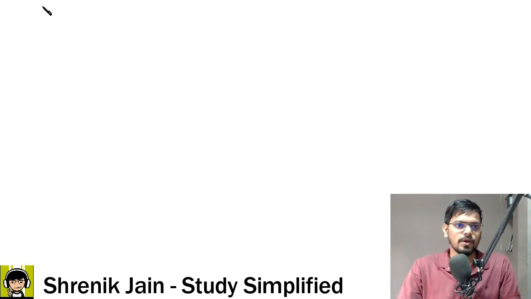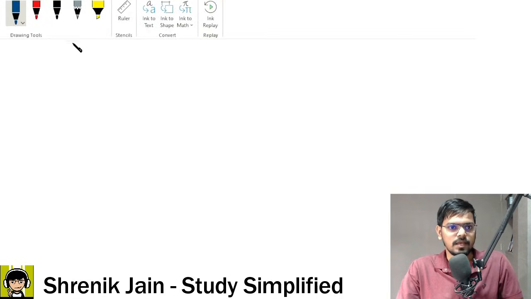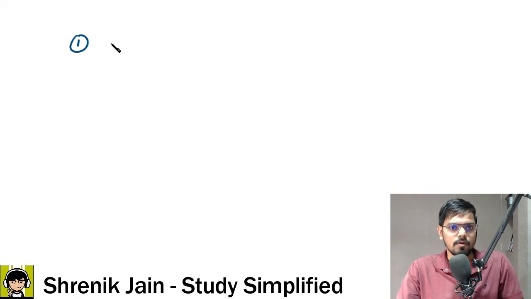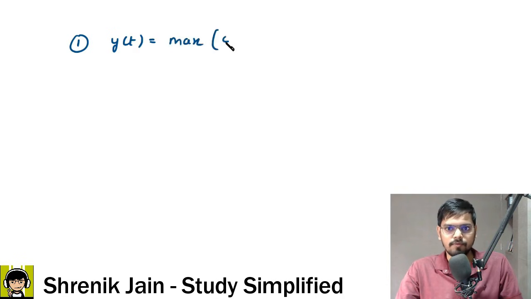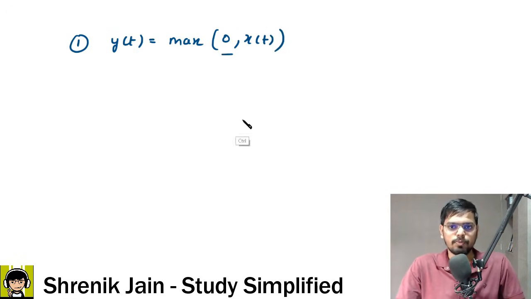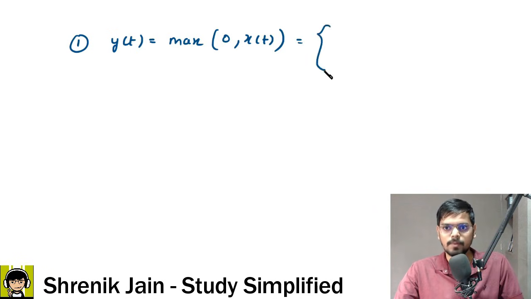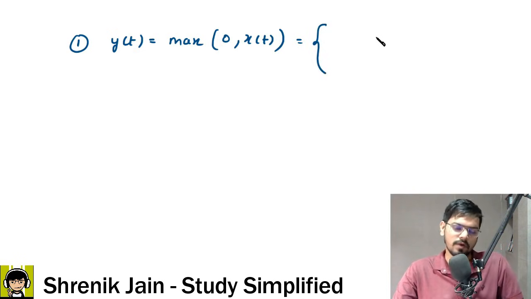Check it out. First of all, we'll say that the given signal y of t, a continuous time domain signal, is equal to maximum of 0 comma x of t. What does this mean? Among these two values, whichever is maximum, that would be the output. Okay, so let us plot this graph to give you more clarity. Mathematically speaking, you can open it like this, and if you want to plot the graph, you can do that also.